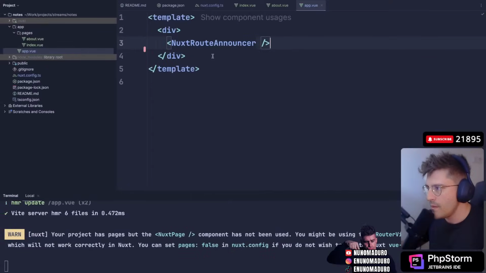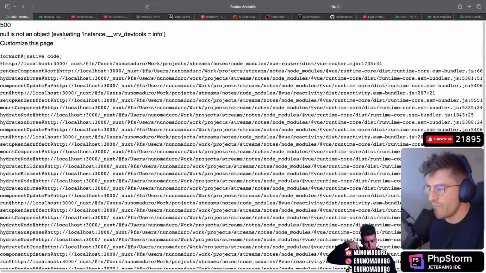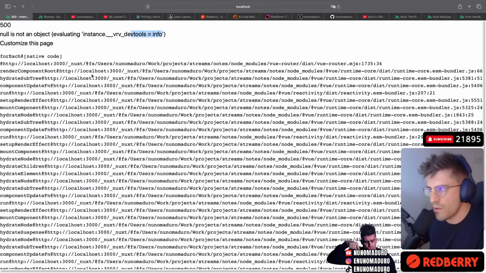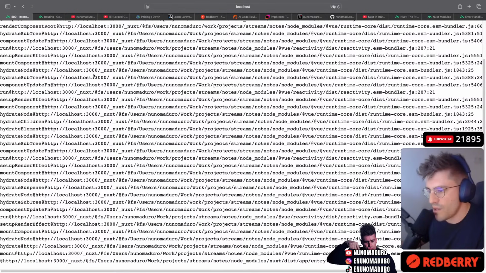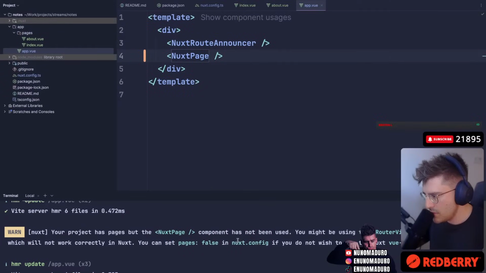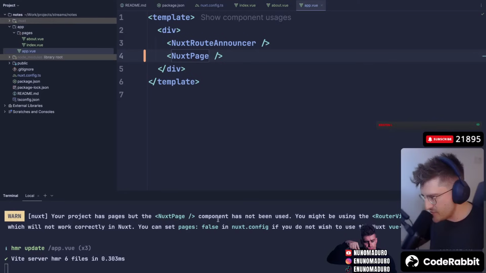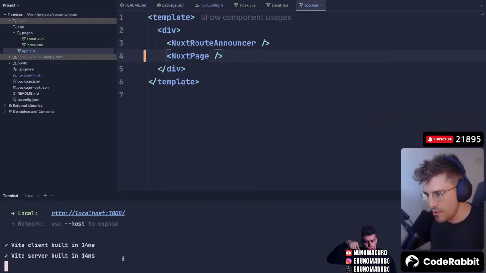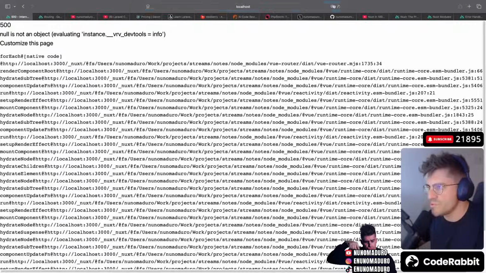Okay, so this will load the correct page. But then I have a 500. What the heck am I doing wrong? Oh, wait, I have a warning. Your project has pages, but next pages component has not been used. Yeah, we have it already, so now it should just work.